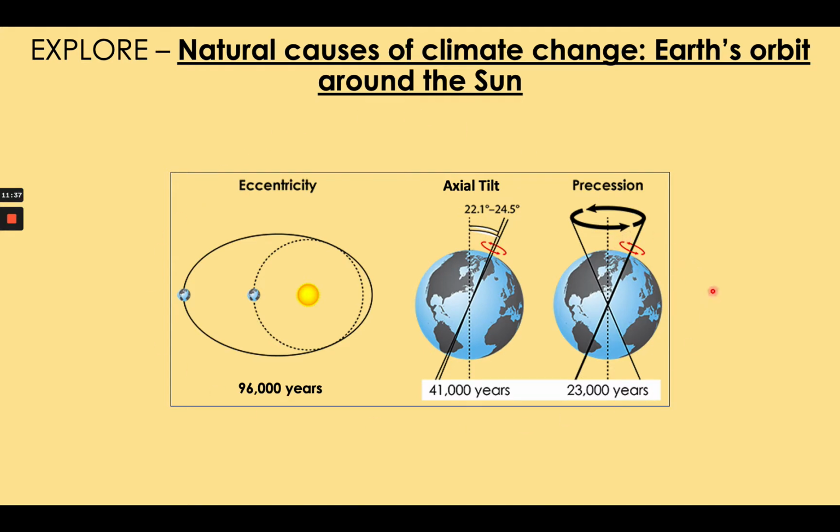These three processes, eccentricity, axial tilt, and precession, all affect the temperature on Earth because they affect, in the case of eccentricity, the amount of sunlight the whole of the Earth receives, and in the case of axial tilt and precession, they affect the amount of sunlight that the northern hemisphere receives, and so the amount of ice that can grow in the northern hemisphere. And they take many thousands of years, as you can see here, to go from one to the other. Let me show you how this affects the climate on Earth.